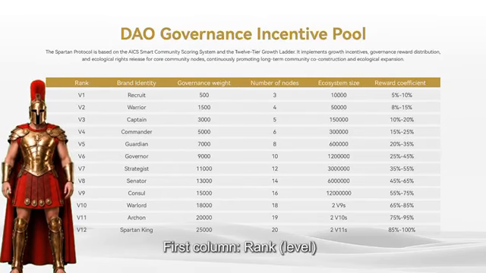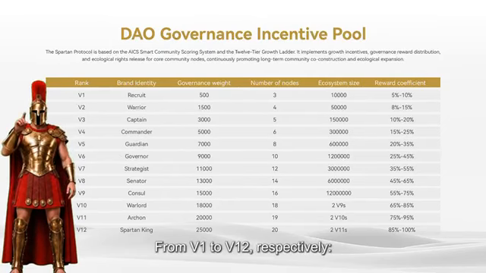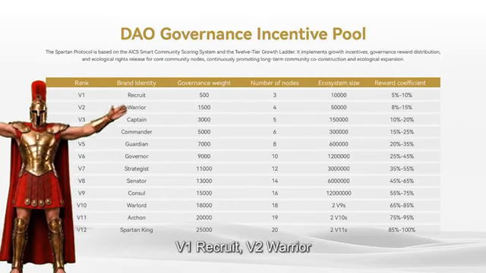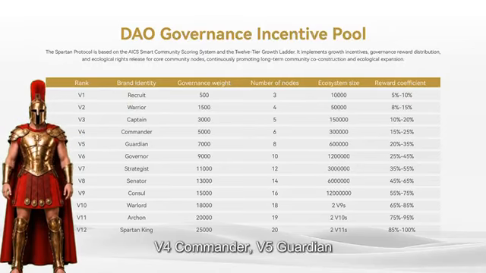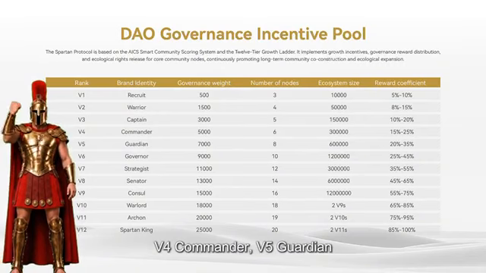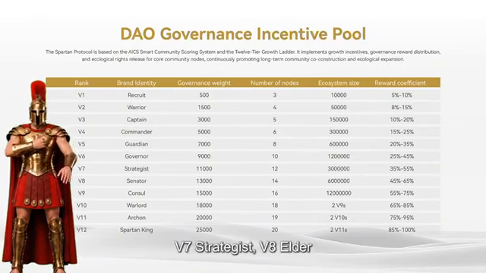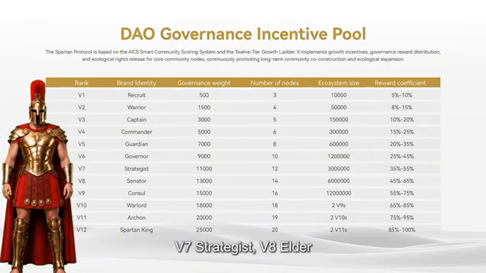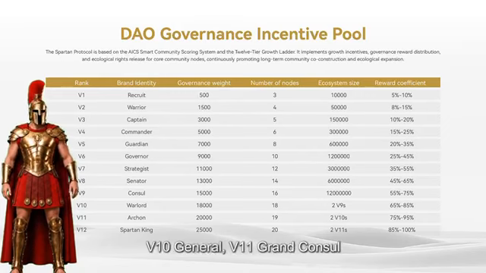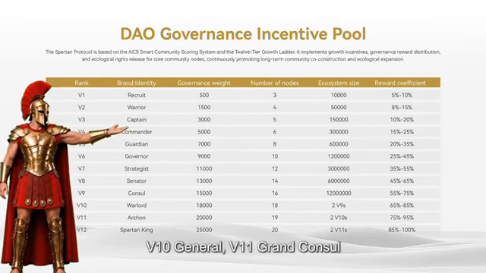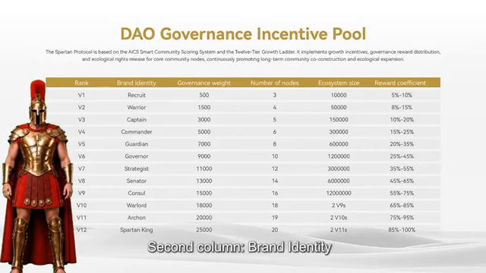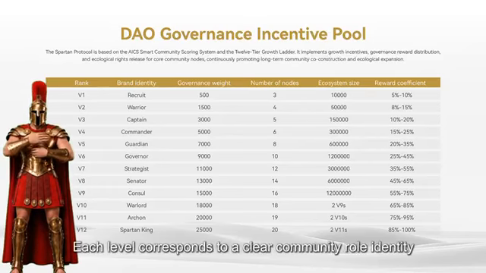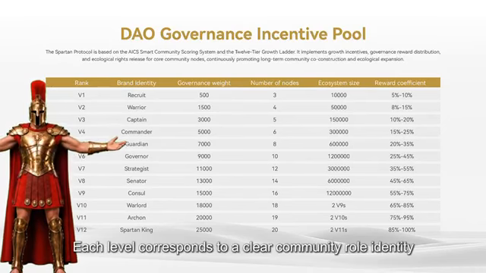First column, rank, level, from V1 to V12. Respectively, V1 Recruit, V2 Warrior, V3 Captain, V4 Commander, V5 Guardian, V6 Governor, V7 Strategist, V8 Elder, V9 Consul, V10 General, V11 Grand Consul, V12 Spartan King. Second column, Brand Identity. Each level corresponds to a clear community role identity.